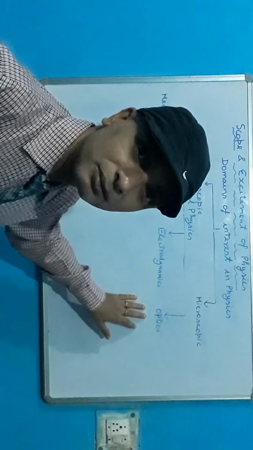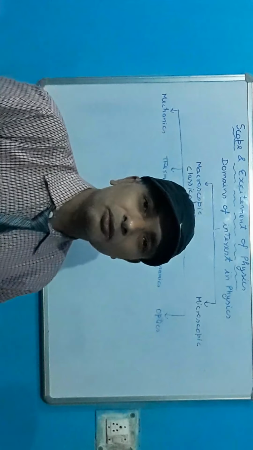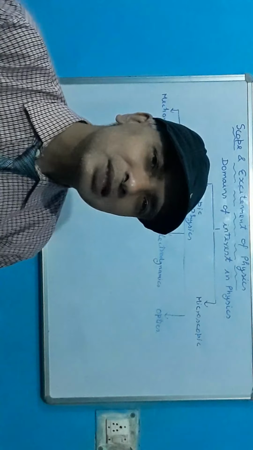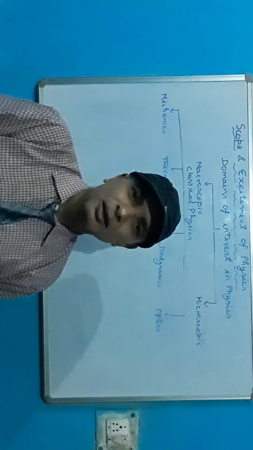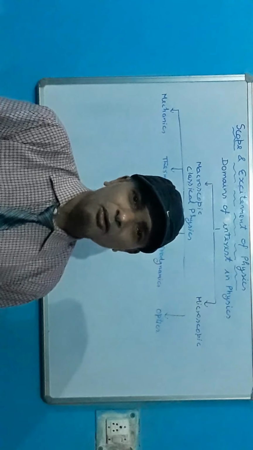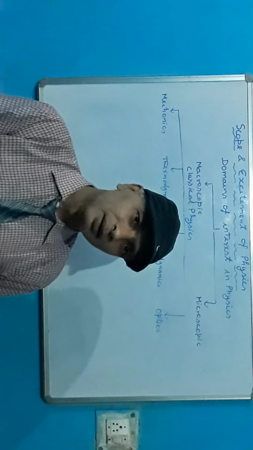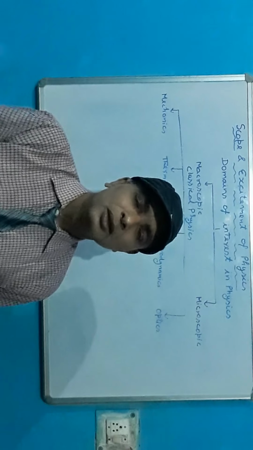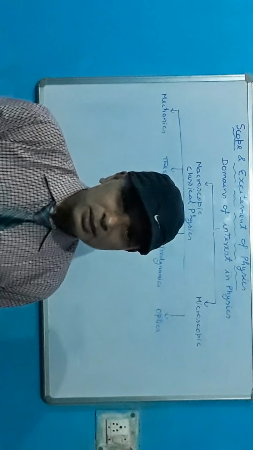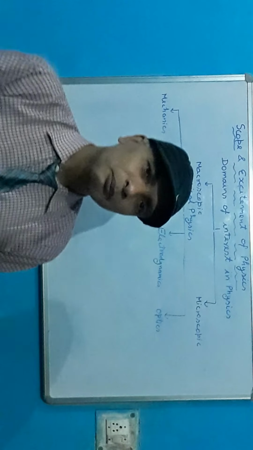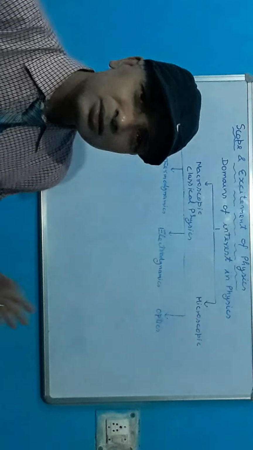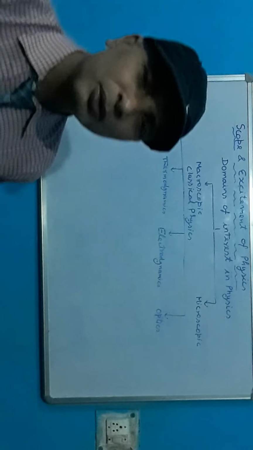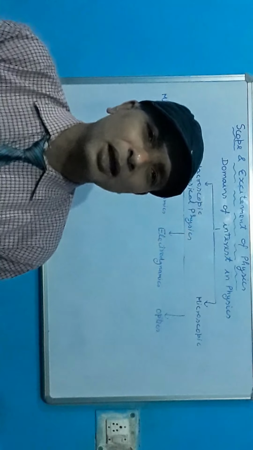Now we come to optics, a very important branch of physics. In this branch, you will study phenomena related to light. You will study how reflection takes place, what dispersion of light is, how a rainbow forms, and how eclipses are formed. So these things you will study in optics. These are the macroscopic domains of interest. In these domains, you will study classical physics, with separate branches: mechanics, electrodynamics, thermodynamics, and optics.